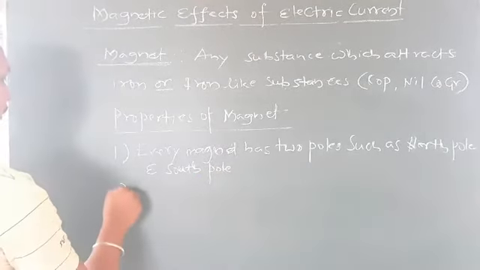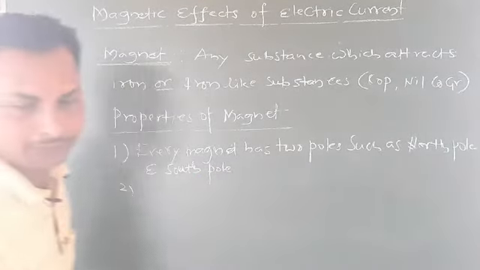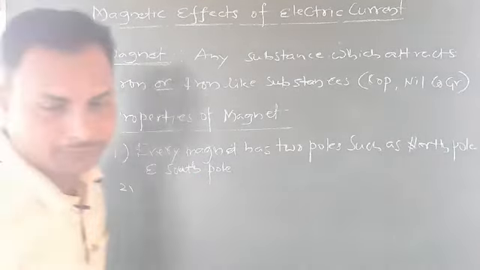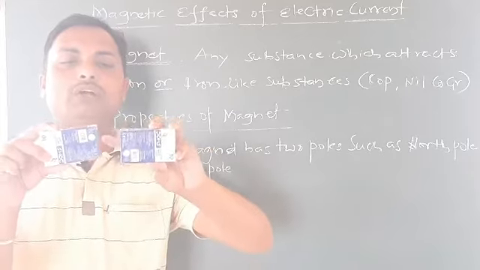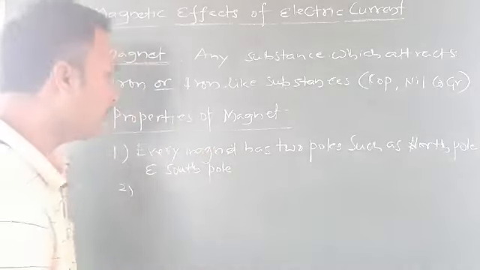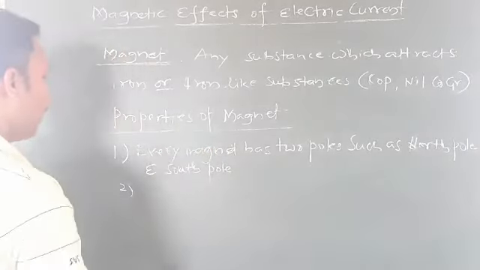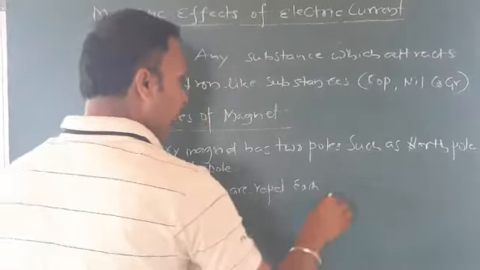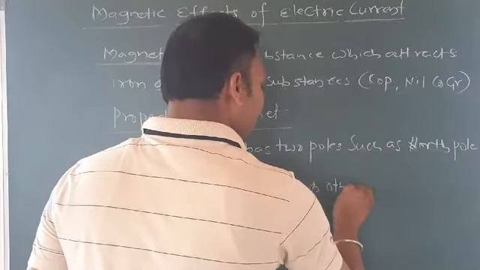Now the second property: if you have two magnets, this is north and this is north, so like poles repel each other. Like poles repel each other.